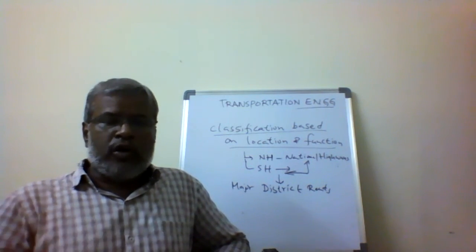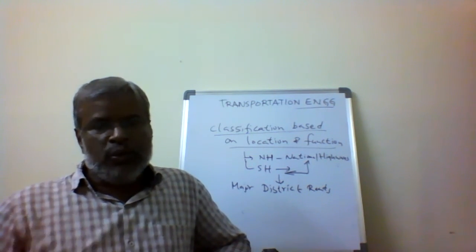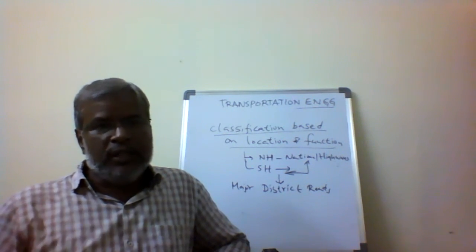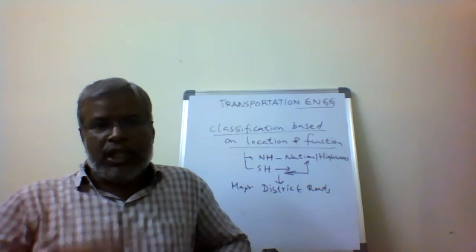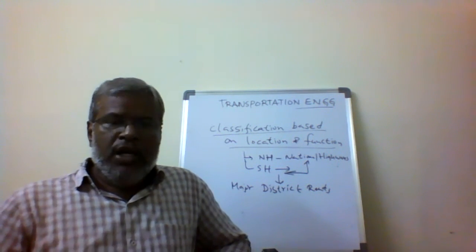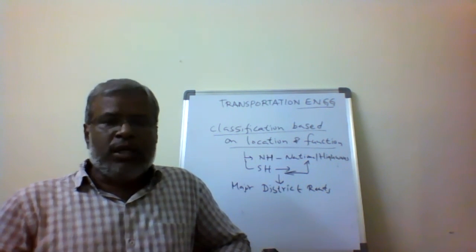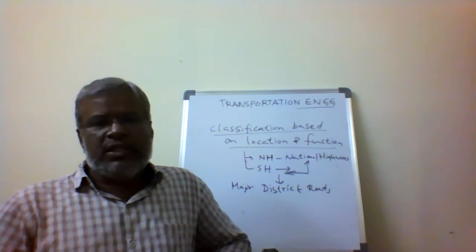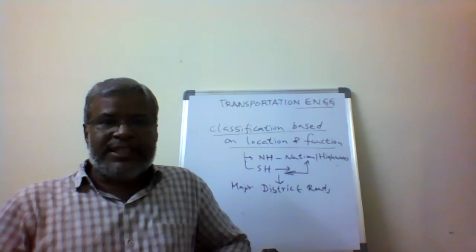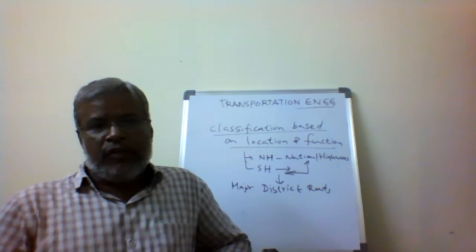While you are traveling on the road, you can see signboards like NH1, NH2, State Highway 1, State Highway 2. NH1 is New Delhi, Ambala, and Amritsar, which is National Highway 1. So they give numbers with respect to the national highways. Similarly, the state highways are given numbers. Major district roads, other district roads, and village roads don't have any numbers. Only state highways and national highways are given numbers.